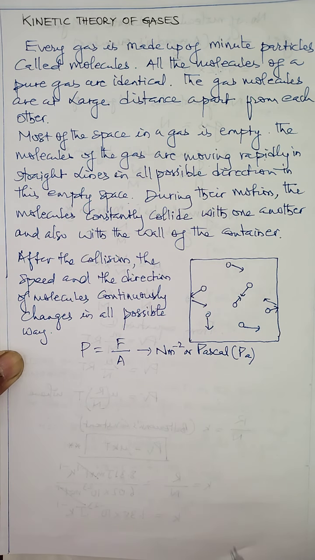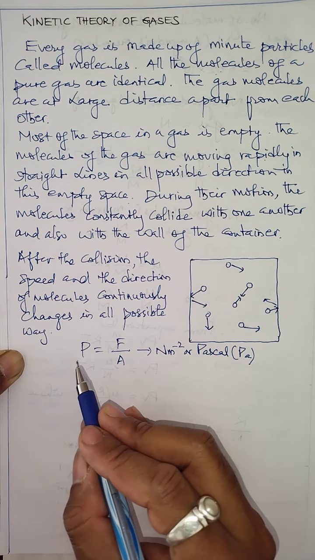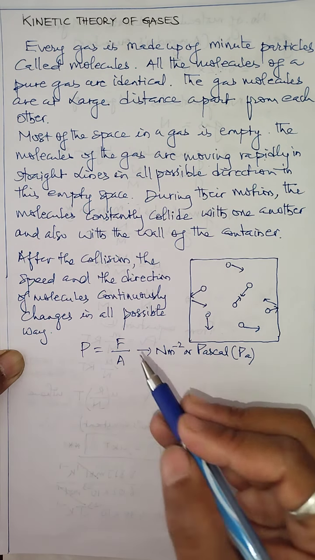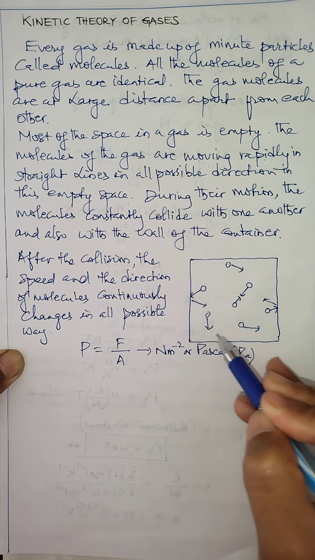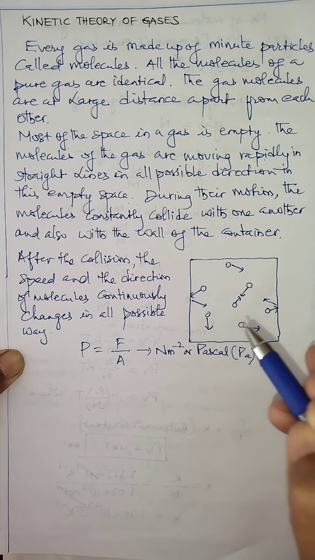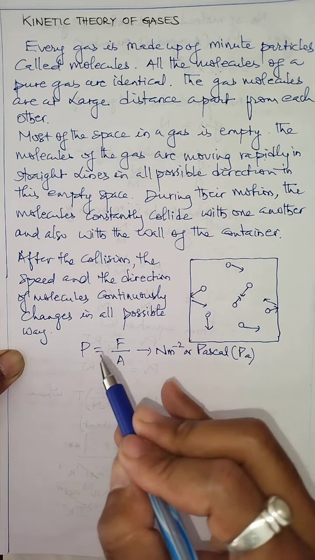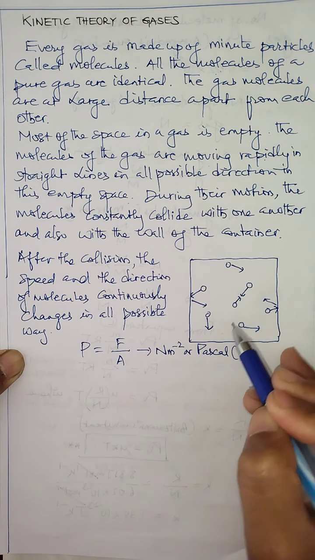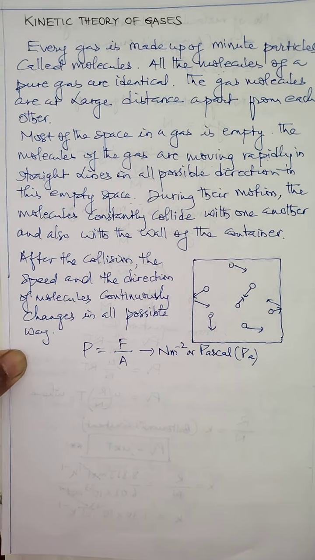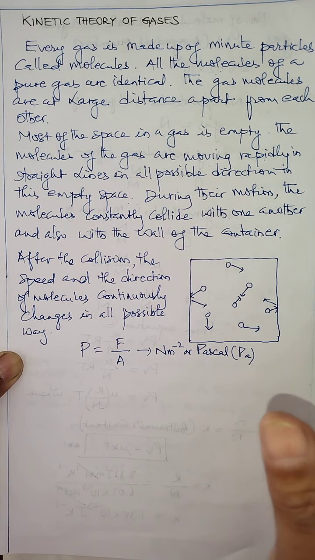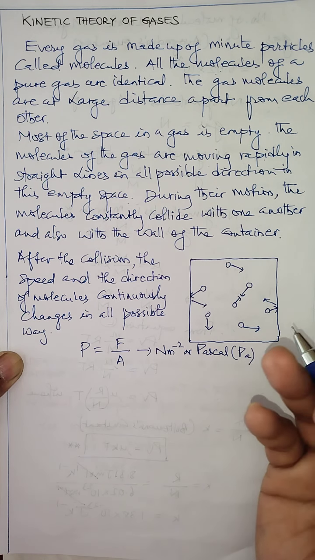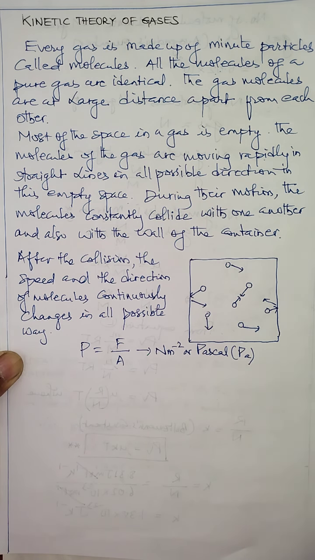Remember, the pressure exerted by the gas is due to the force exerted by molecules which are constantly in random motion and collide with the wall of the container. This force on a given area measures the pressure. In this way we can measure the pressure of the gas. Gases are of two types: one is real gas, one is called ideal gas. Here, when we derive the expression of pressure, we derive it for the ideal gas.